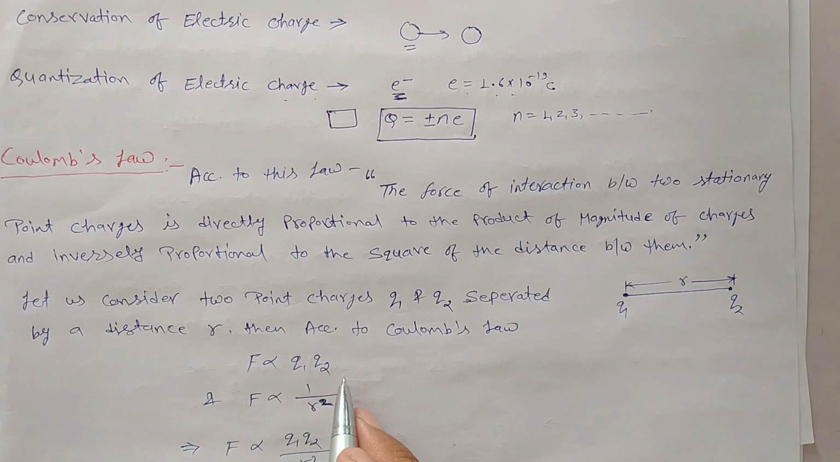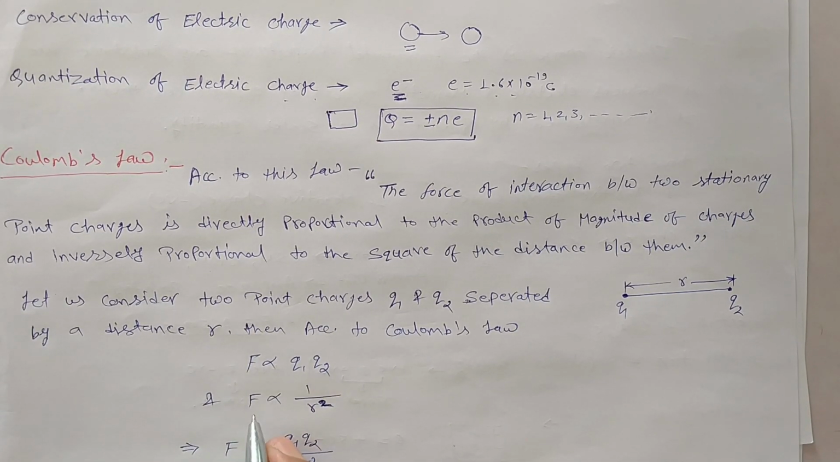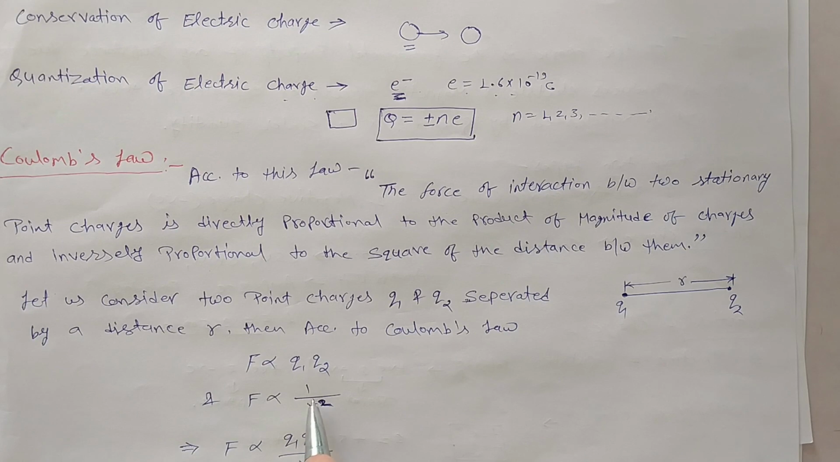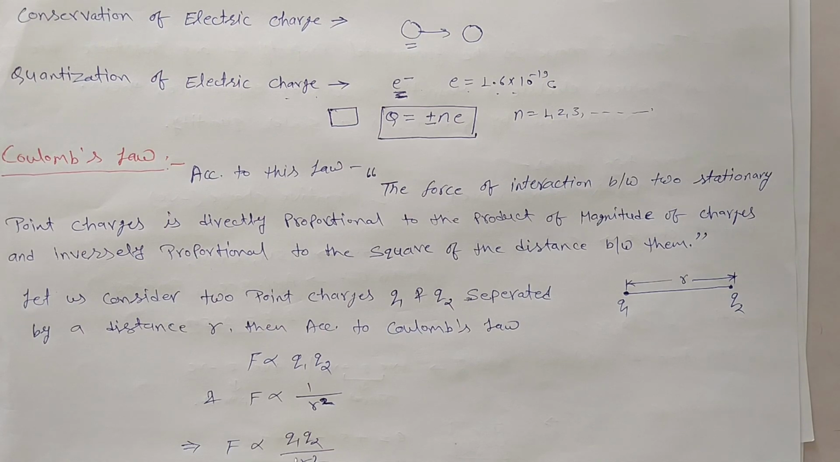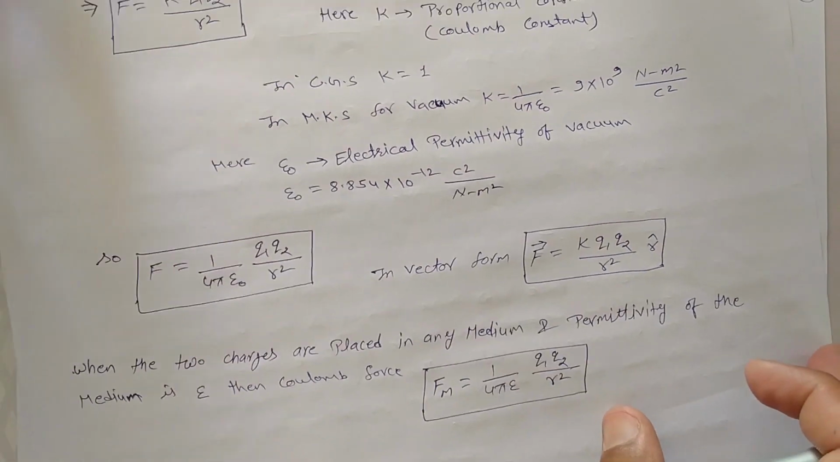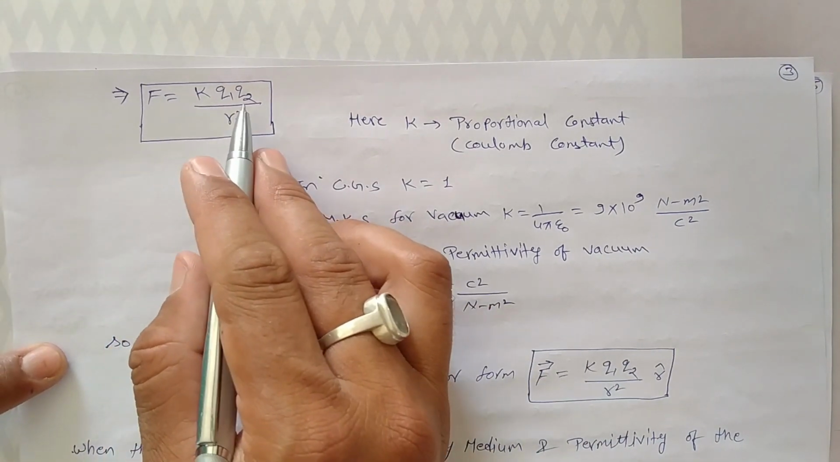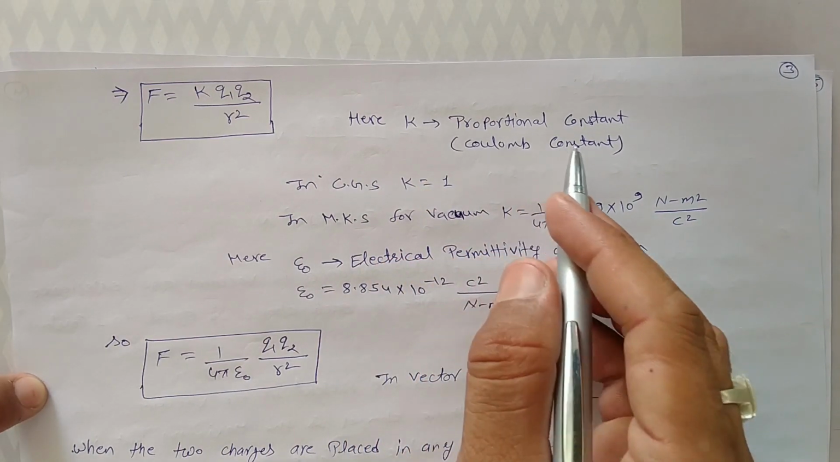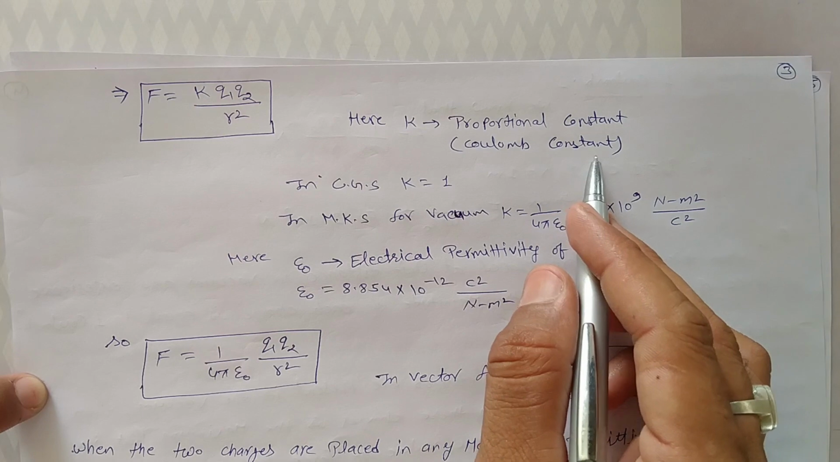Product of magnitude Q1 and Q2, and Coulomb force F inversely proportional to square of the distance. It means, small r square. So F inversely proportional to square of the distance. So we can write F directly proportional to Q1 Q2 over r square. Now we remove proportional sign, then F is equals to K Q1 Q2 over r square. Here K is the proportional constant which is known as Coulomb constant.